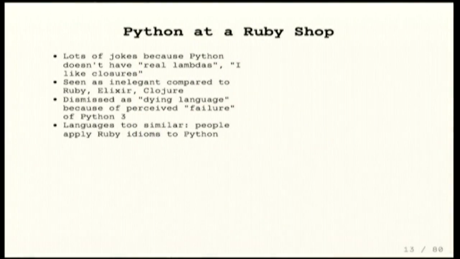The languages Ruby and Python are superficially very similar, and I think that this causes some problems. People apply Ruby idiom to Python, and so a lot of our Python code can look a little weird. And then if somebody wants to come work with us and they send us a code sample in Python, people will say, "Oh, this doesn't match this or that standard" that are very specific to Ruby and not Python. So things get judged as if they were Ruby a lot of the time.